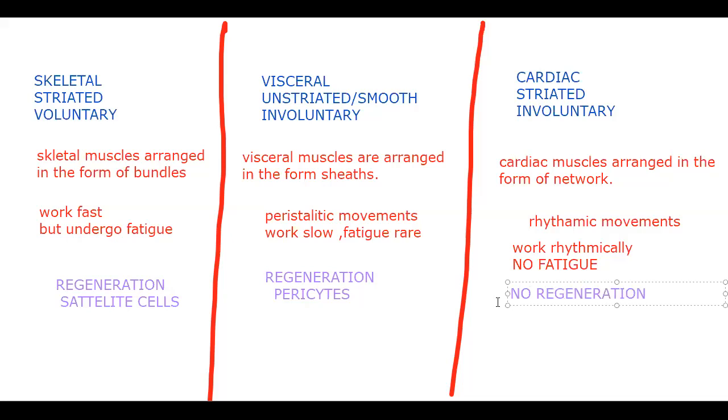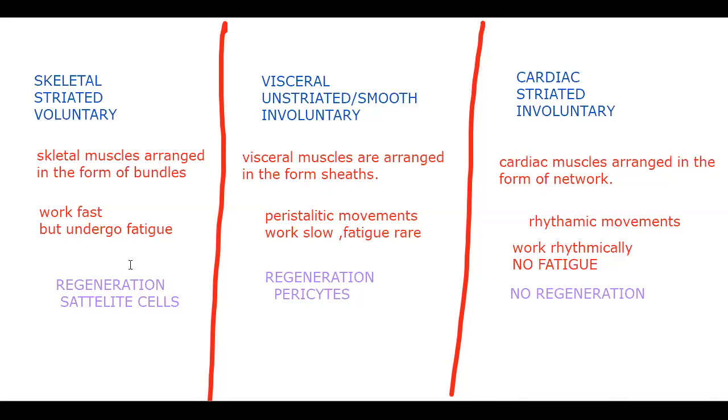That means if any damage occurs, that's over. There is no natural replacement for the heart muscle in ourselves. I am talking about natural replacement; nowadays we are implanting a pacemaker or something else, with the advancement in technology that we have. So that is about the work style and the arrangement, the structure and anatomy of the muscle fibers as we are seeing here, and then we continue with an individual description of each and every muscle.